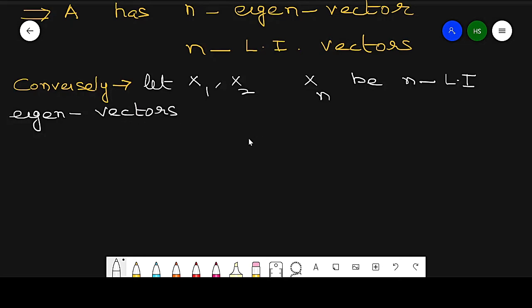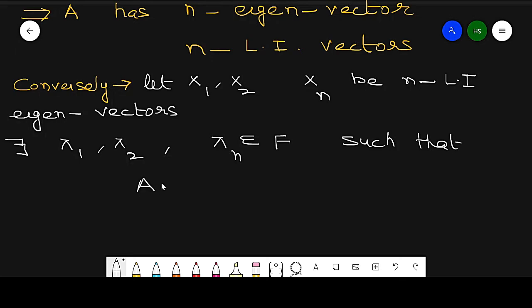So it means there exist n scalars. So there exist lambda 1, lambda 2, ..., lambda n, which belong to the field F, such that A xi is equal to lambda i xi for i running from 1 up to n. So we get these values.